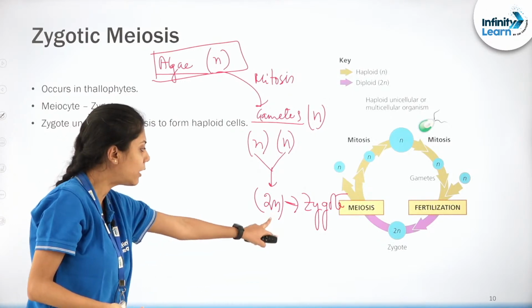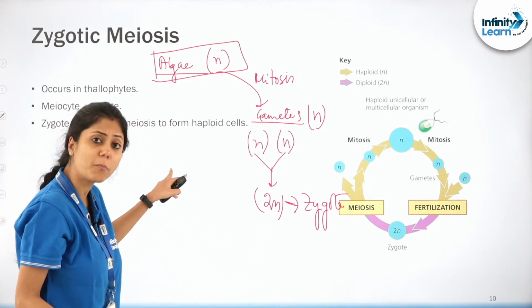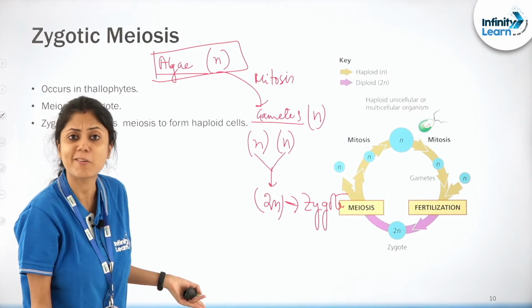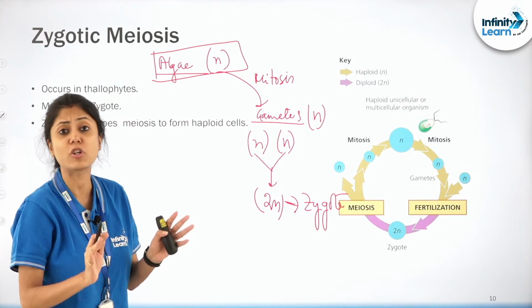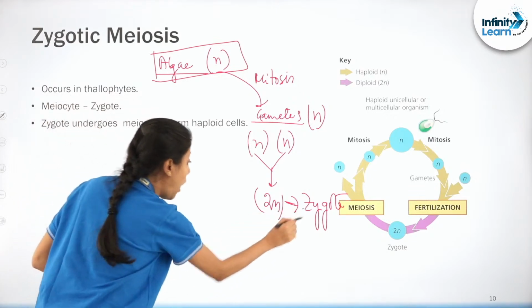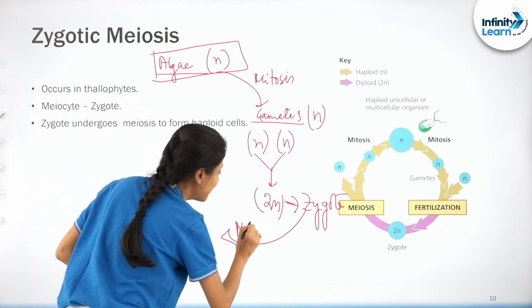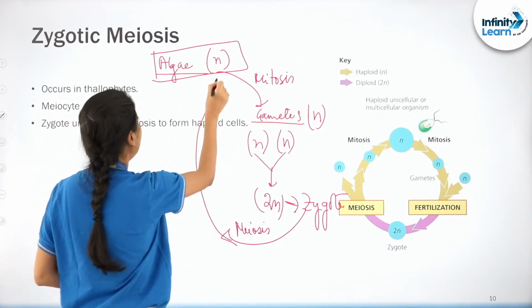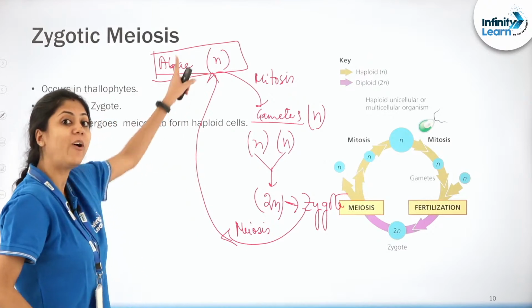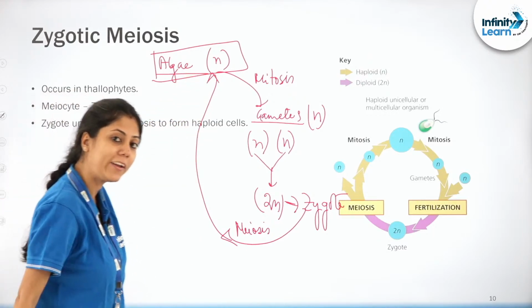So now if the diploid zygote undergoes mitosis, then a diploid organism will be produced, and that is not the original genetic constitution of the organism. So now what will happen? You see, this zygote will undergo meiosis and it will reform the haploid organism. Are you getting my point?